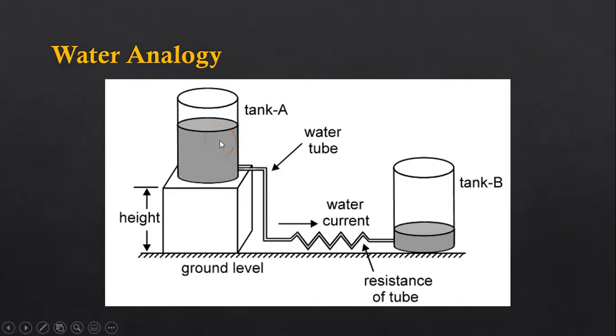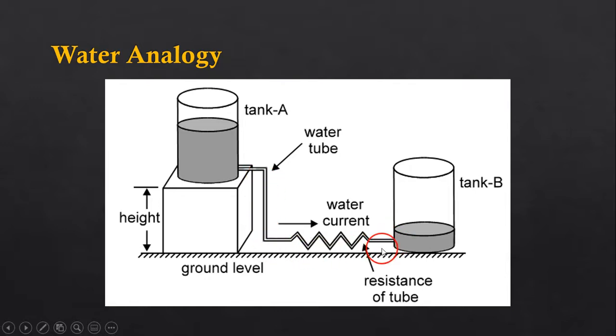If we fill up tank A, then the water will start flowing from tank A into tank B because of the potential energy difference between these two tanks. Tank A is at some height and tank B is at ground level. So the water current will flow from tank A to tank B.